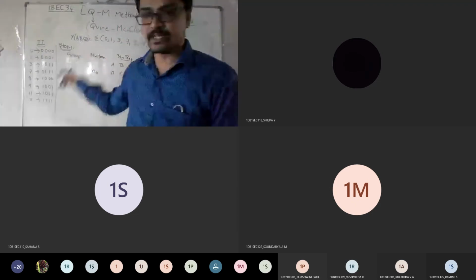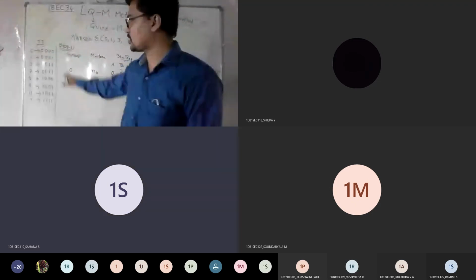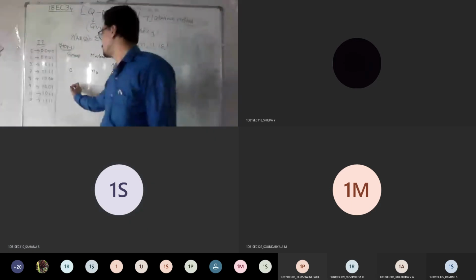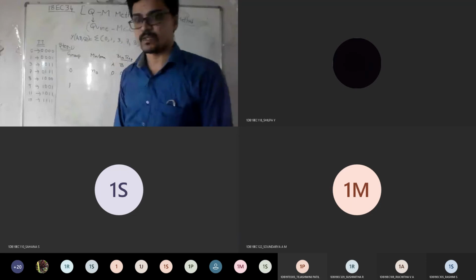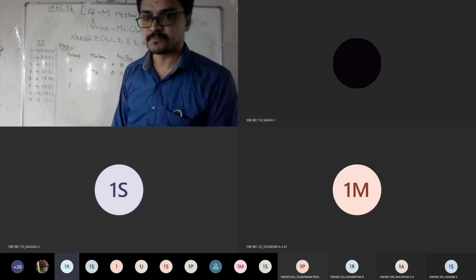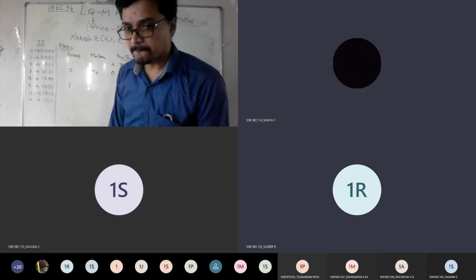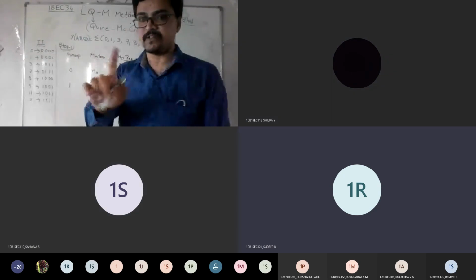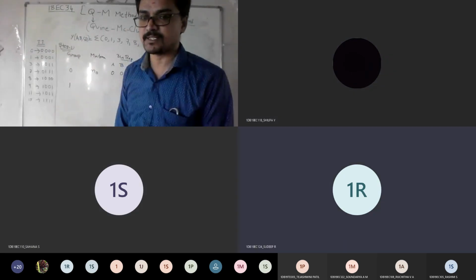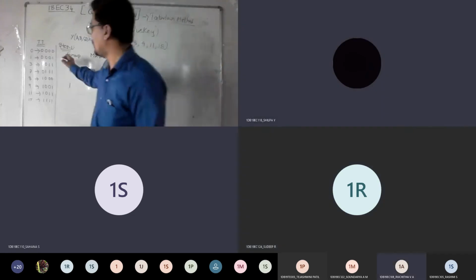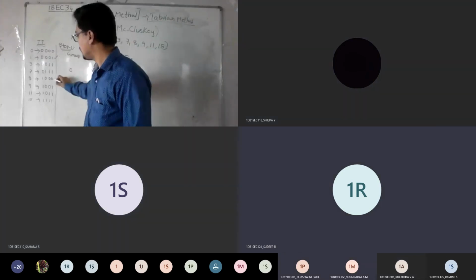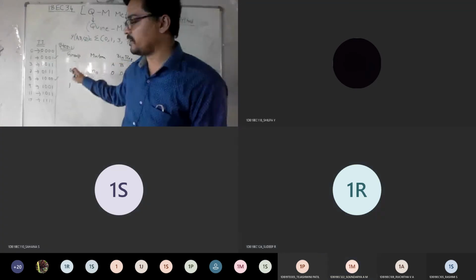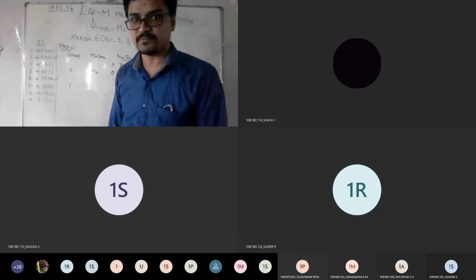Now search for single ones in the table. Look at the table clearly and tell me how many minterms have only one 1. Minterms 1 and 8. Correct? Apart from 1 and 8, can you find anywhere else with only a single one?